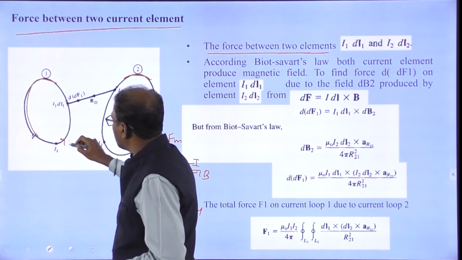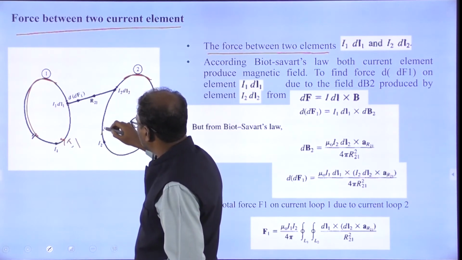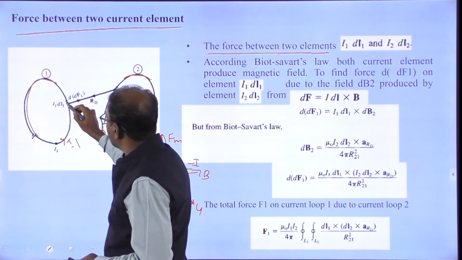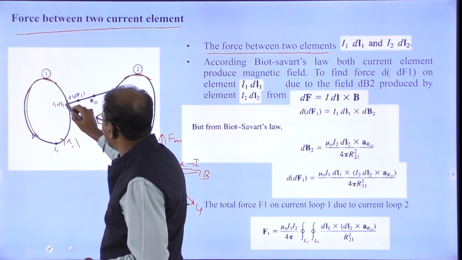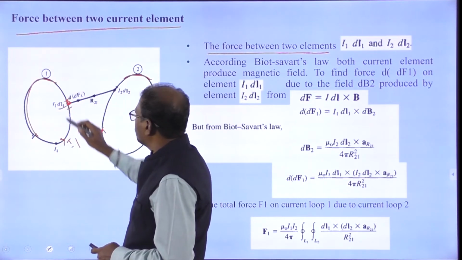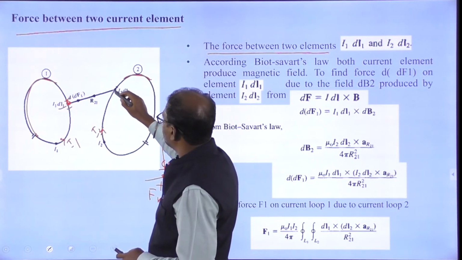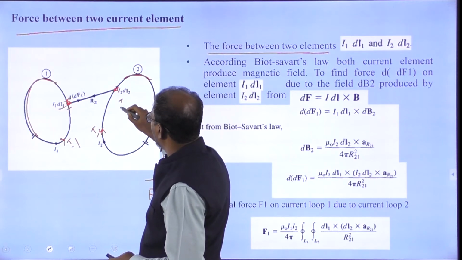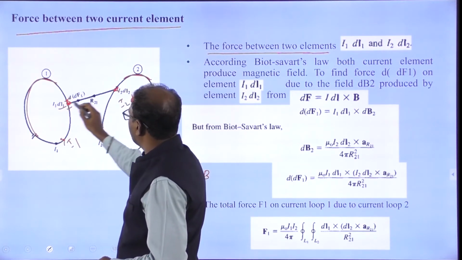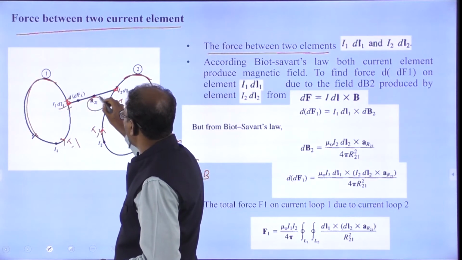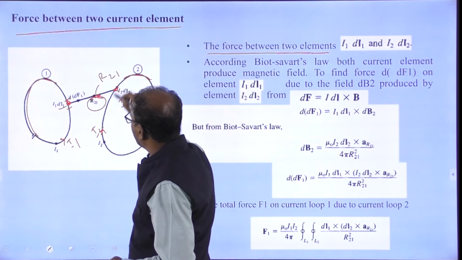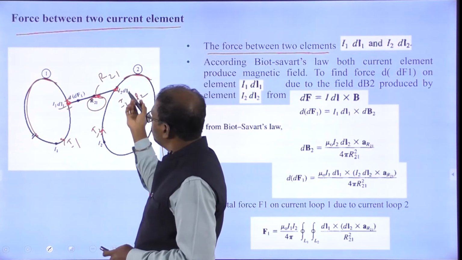I1 is the current in loop 1 and I2 is the current in loop 2. There is a small element I1 dl1, and similarly a small element I2 dl2. The distance is R21, with unit vector direction R21 from loop 2 to loop 1.